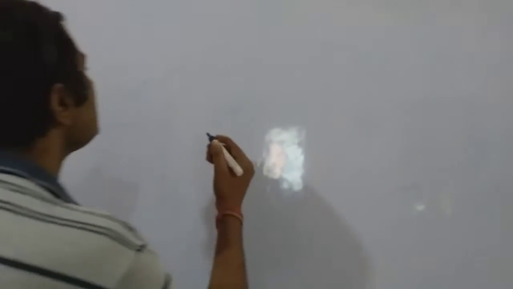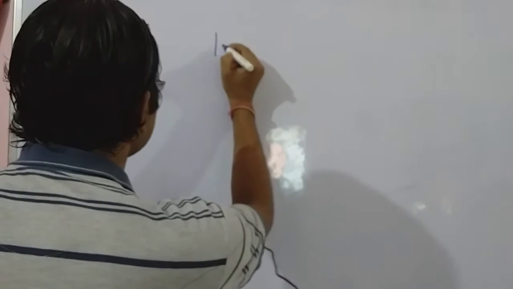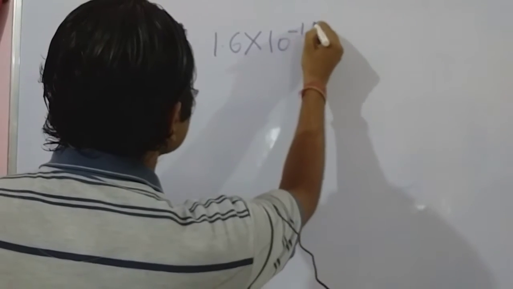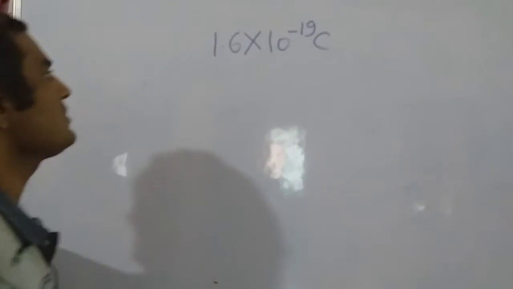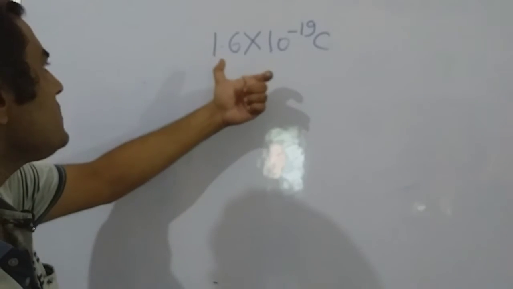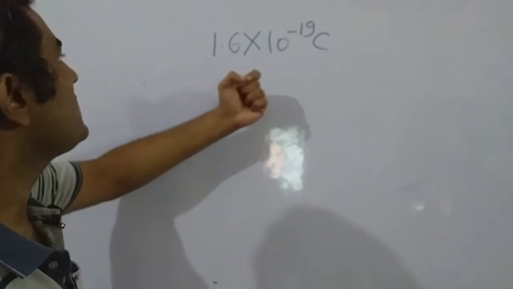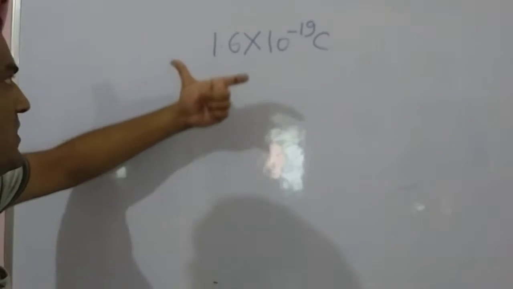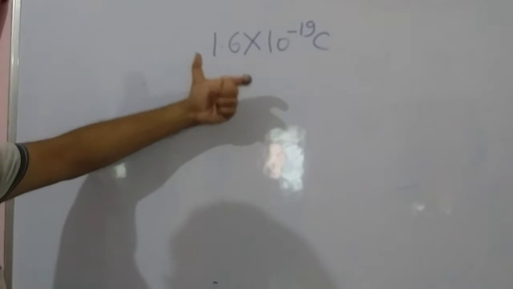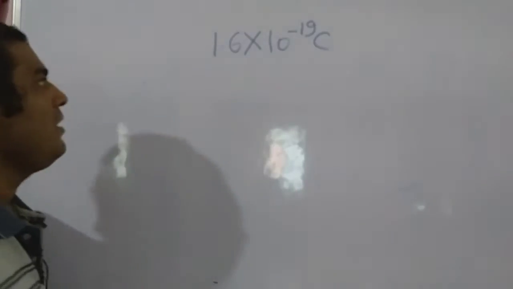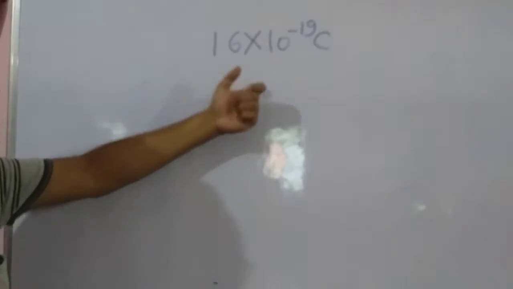So what's the charge on an electron? The charge on an electron is given by 1.6 into 10 to the power minus 19 coulomb. Fine folks, so this is the smallest charge possible in this universe, and the particle that carries this charge is an electron or a proton.